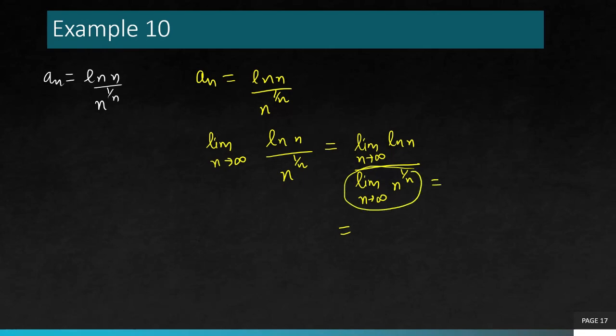I just showed you that's a standard limit, so you can use that here. And it's only the numerator function now which goes to infinity. Thus, the given sequence is a divergent sequence.